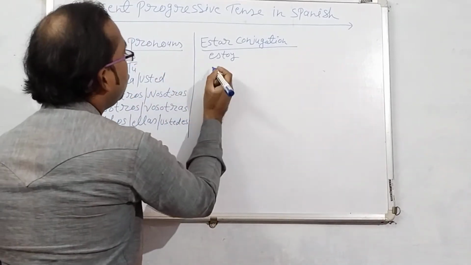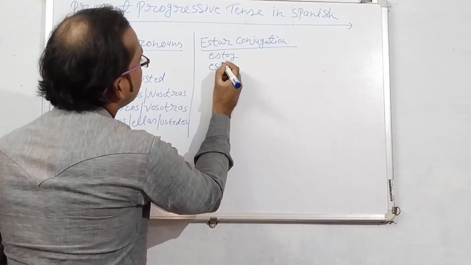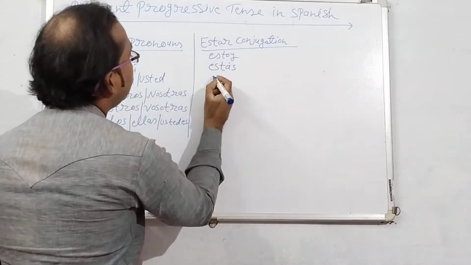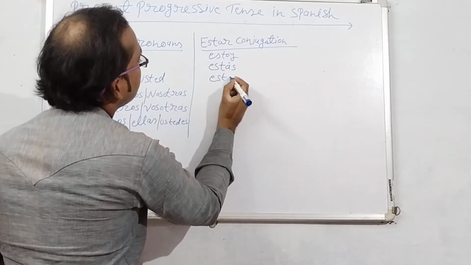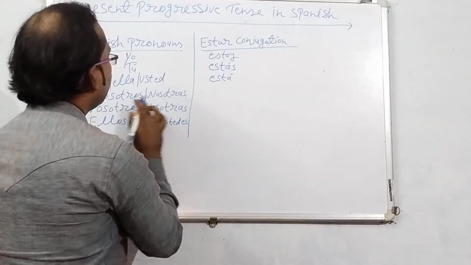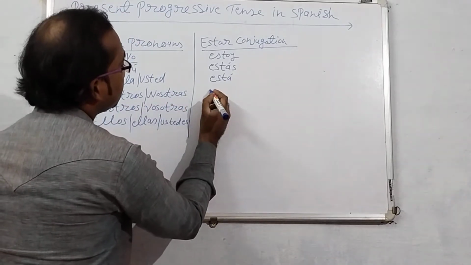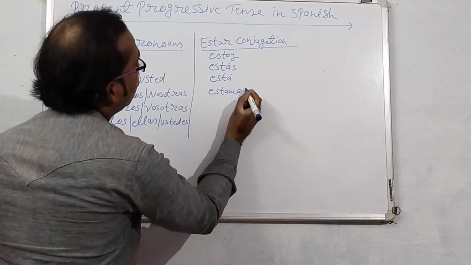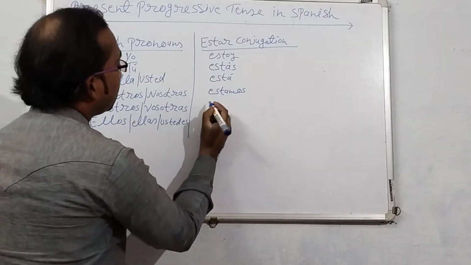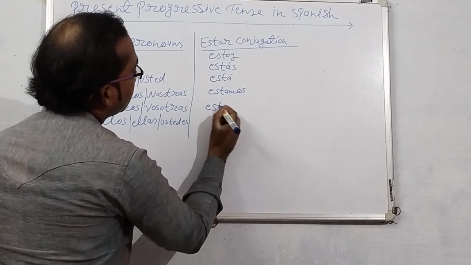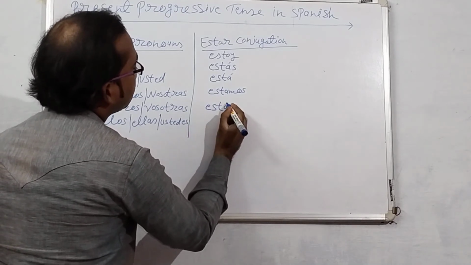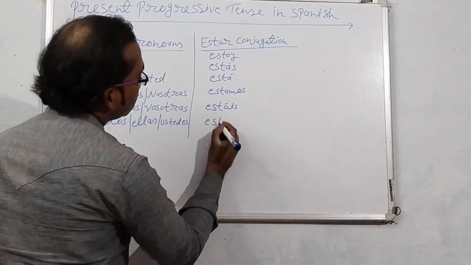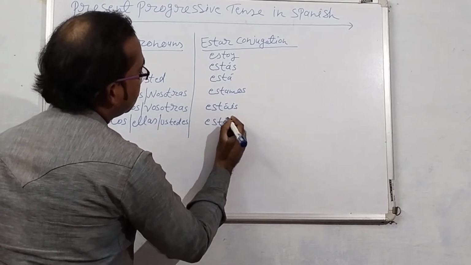Yo estoy, tú estás, él, ella, usted está, nosotros, nosotras estamos, vosotros, vosotras estáis, ellos, ellas, ustedes están.